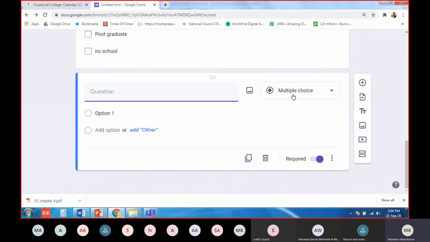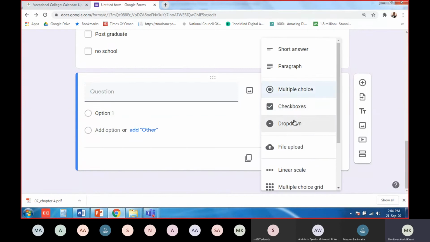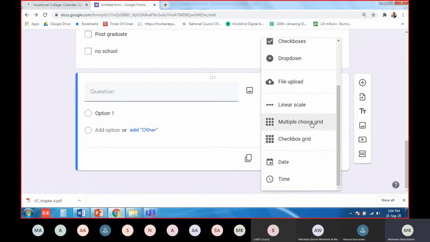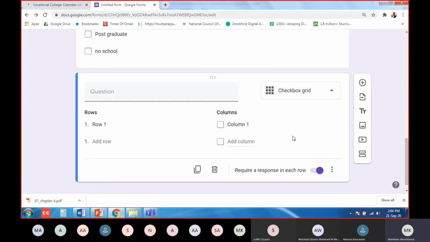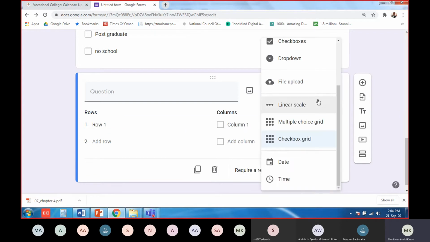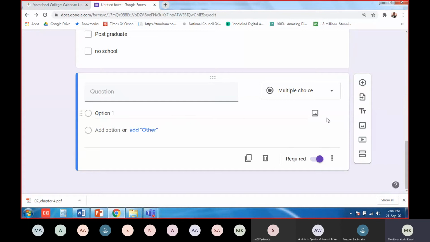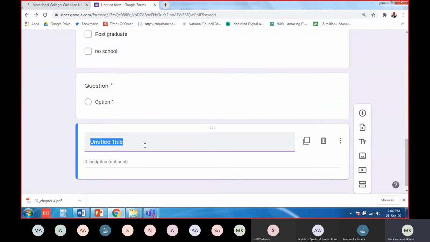If it is multiple choice or a dropdown, or you want to insert a date, or a time, or a grid box, something like this. For example, you can put question like 1 here, 2 like this. Many things you can insert, no problem. Anything you can do. You want multiple choice, or you want to add some description.